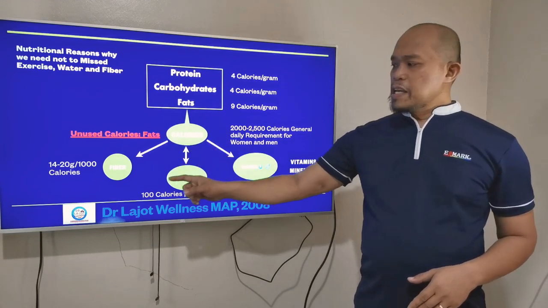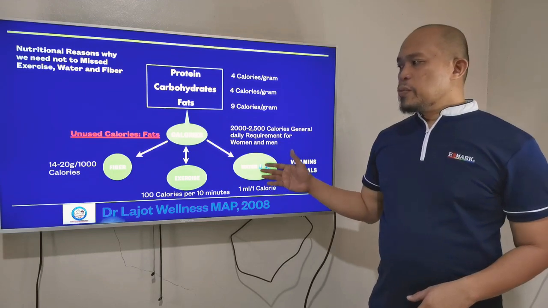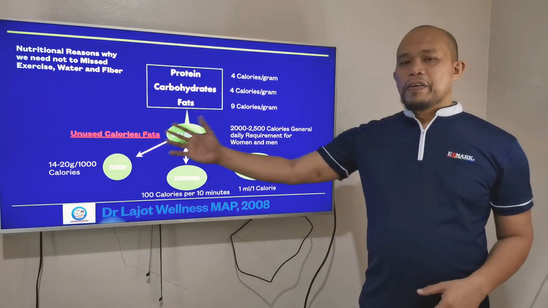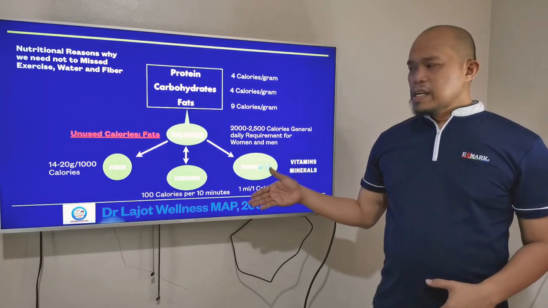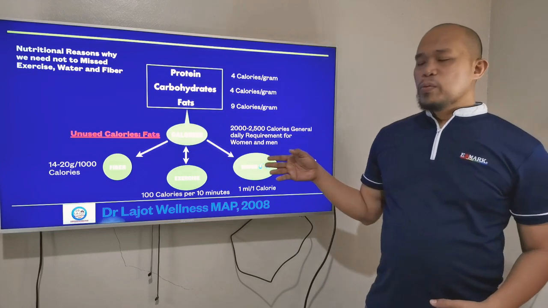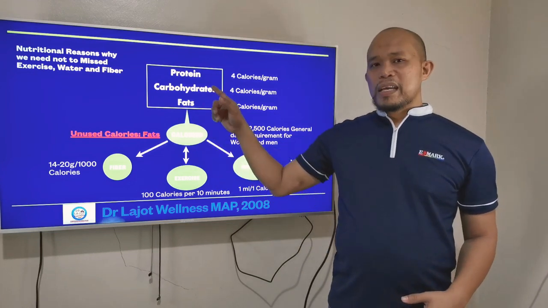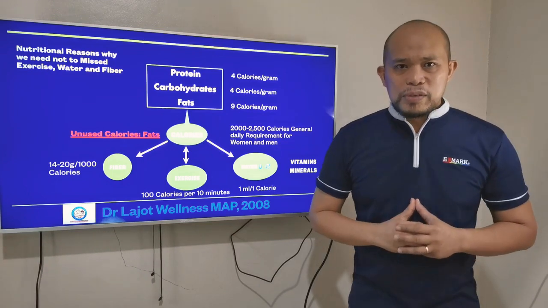Okay. Now, another thing you can see here on this map is that there are unused fats. If we neglect these three: the fiber, the exercise, and the water, we need to limit calories through this. We don't need to limit calories by eating less, because here's another reason.